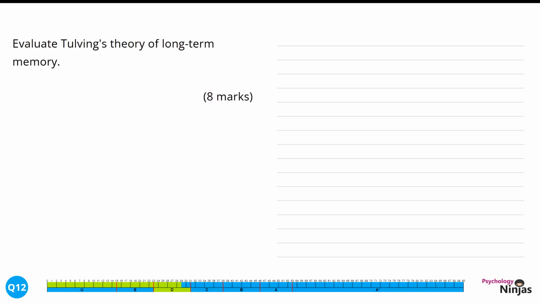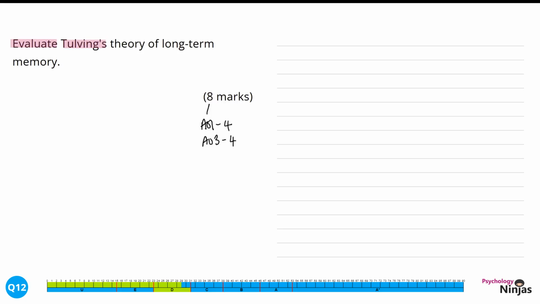Evaluate Tulving's theory of long-term memory, 8 marks. Here we have the command word evaluate, which is sneaky because we need to both explain and evaluate for our 8 marks in this question. We have 4 marks available for our explanation. In this question, what we're looking to explain is Tulving's theory of long-term memory. We have an equal weighting for our evaluation, another 4 marks for our strengths and weaknesses of this particular theory of memory.